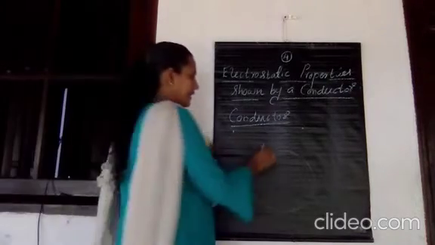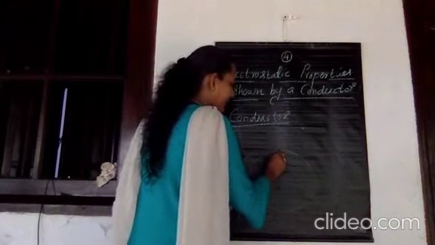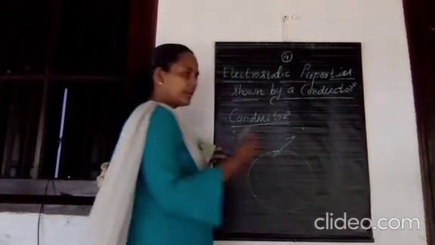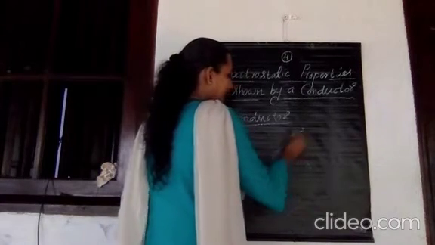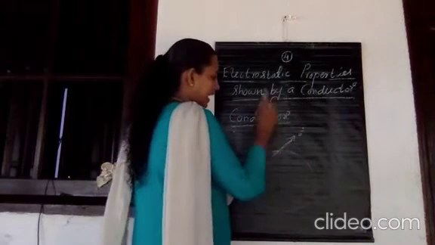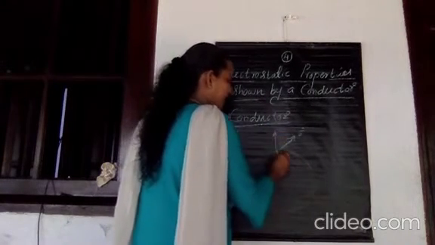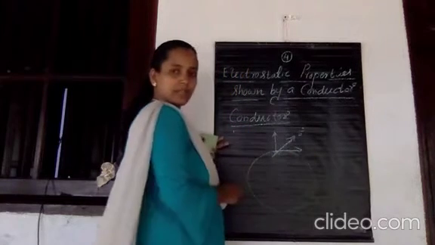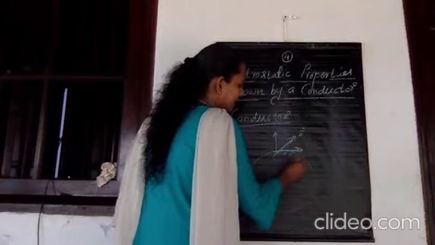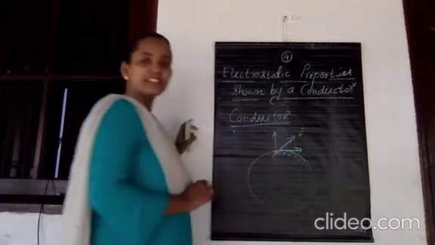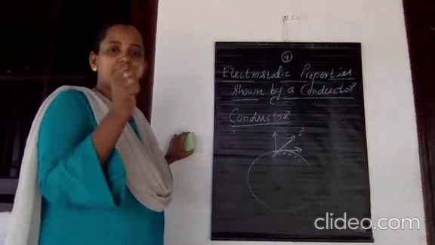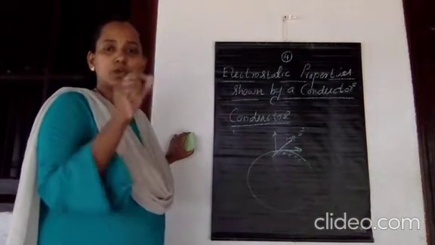Suppose we are choosing a given point here. If the electric field is not normal, as we discussed in the previous cases, like this, what will happen? This electric field will have two components, one normal and the other tangential to the surface. And this tangential component will cause the free electrons in this conductor to move. We know that when a charge is in the presence of an electric field, that charge will experience a force F equals QE.